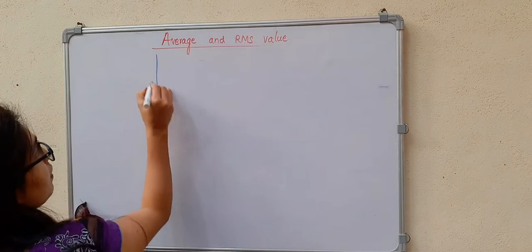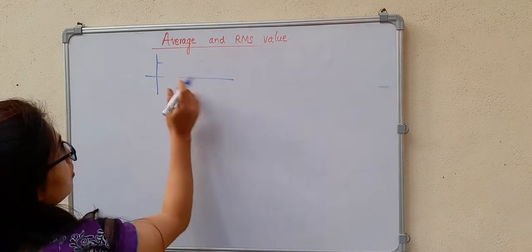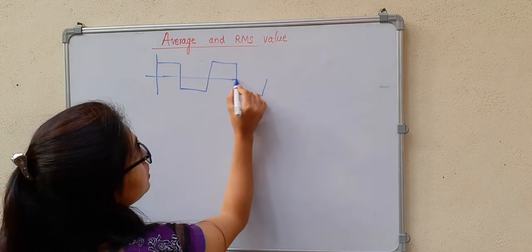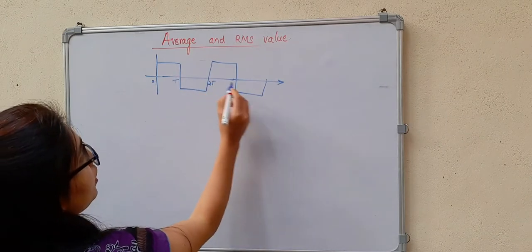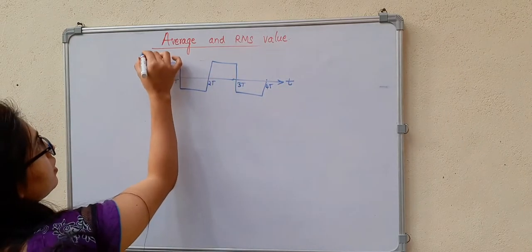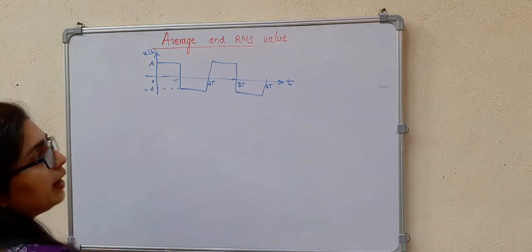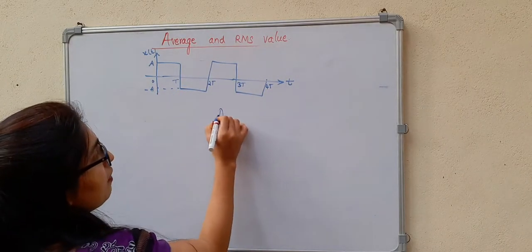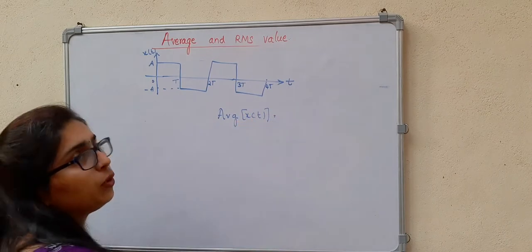We will take the square wave and we will find out the average and RMS value. This is a symmetrical square wave. Let me consider this as 0, T, 2T, 3T and 4T. This is the time axis. Here this is x of t, and let us consider this amplitude as A and minus A. Okay, so here we can write the average value of x of t, that is equal to area divided